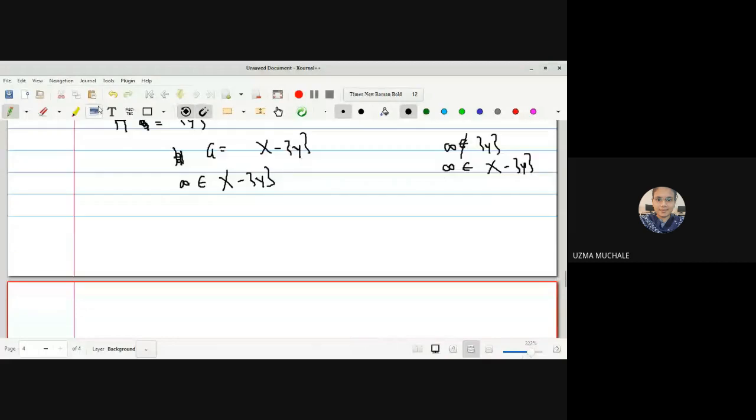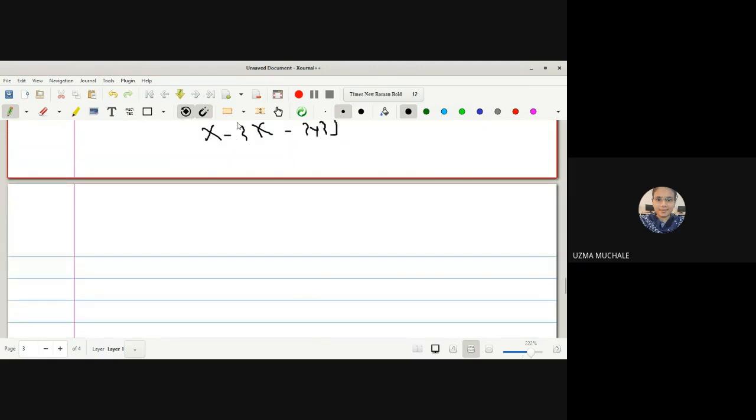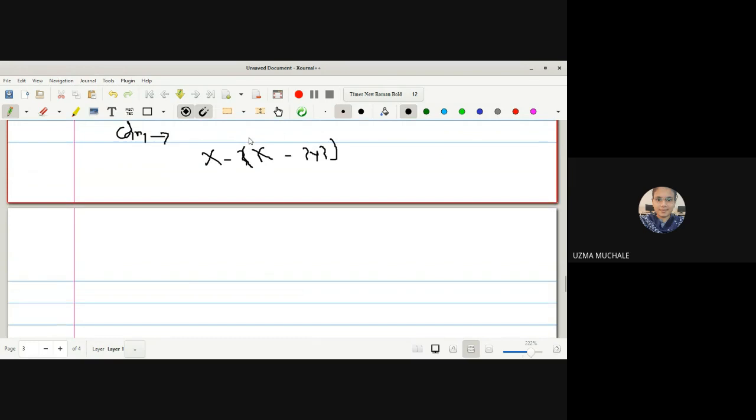If I say that infinity is a member of X minus singleton Y, so first we will consider one statement: X minus singleton Y. Why I am considering this, you will come to know later on, because in the next step we are going to use this condition. X minus singleton Y means X intersection with the complement of singleton Y, and whole complement.